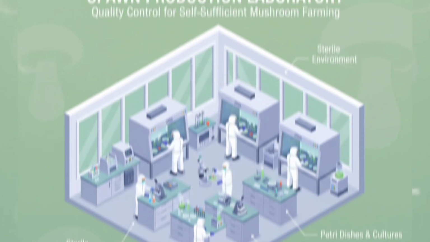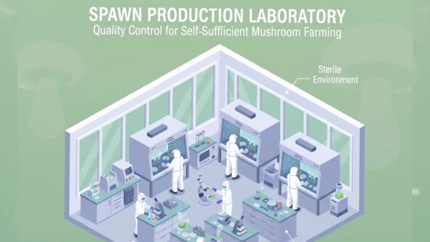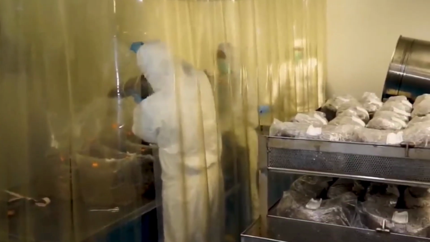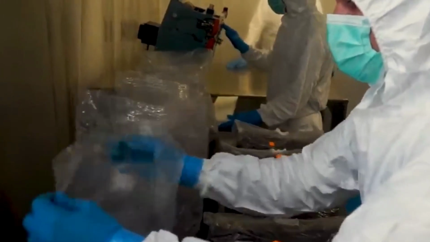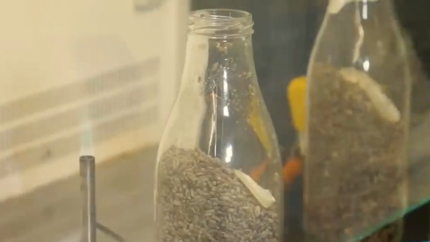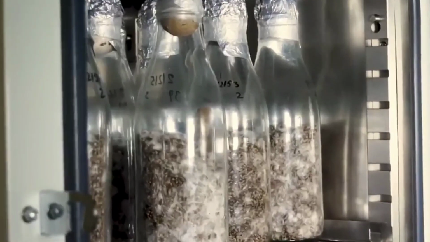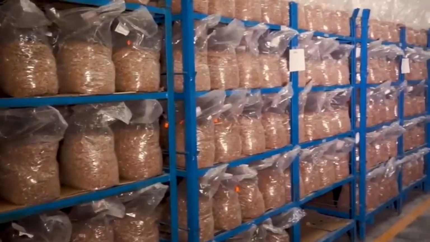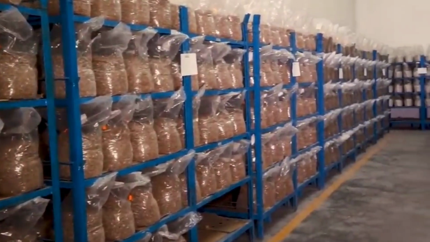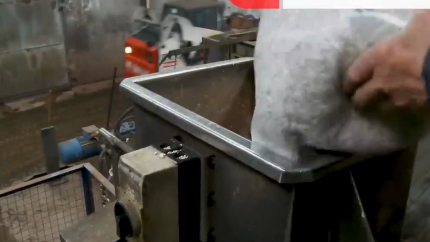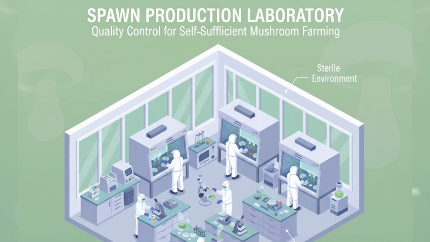Spawn production laboratory. A key part of expansion is setting up a spawn production laboratory. Spawn is the seed of mushrooms, and without high-quality spawn, production will be unreliable. Many small farmers depend on external suppliers, but in an expanded facility, producing spawn in-house ensures self-sufficiency and better control over quality. The laboratory requires sterile equipment, laminar airflow units, petri dishes, and trained staff.